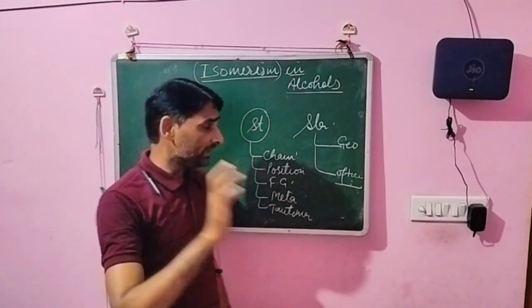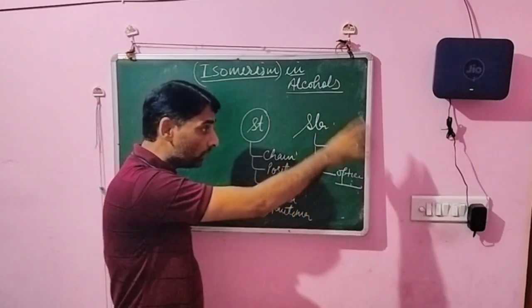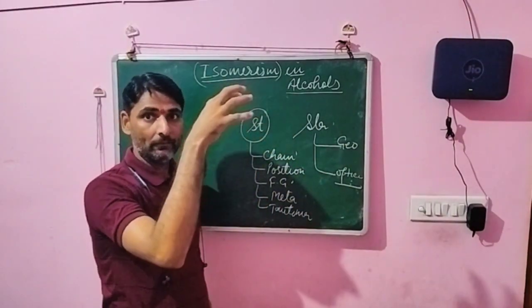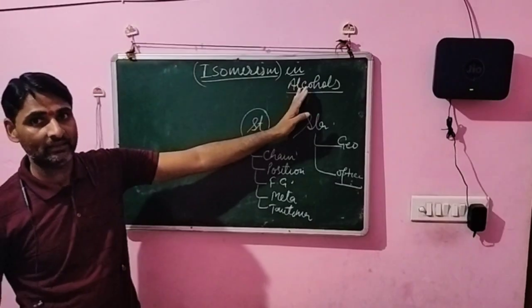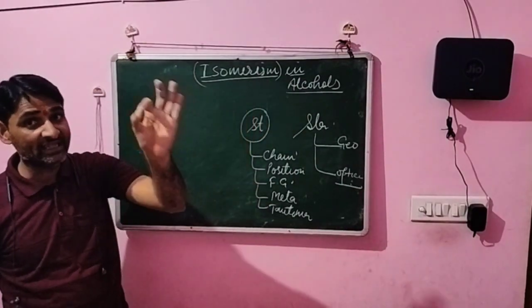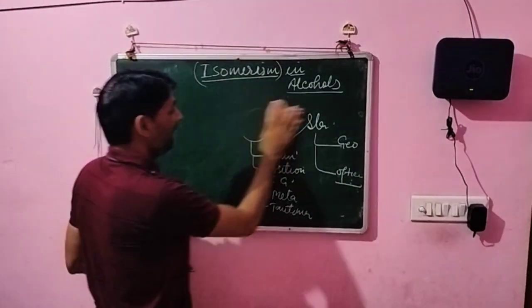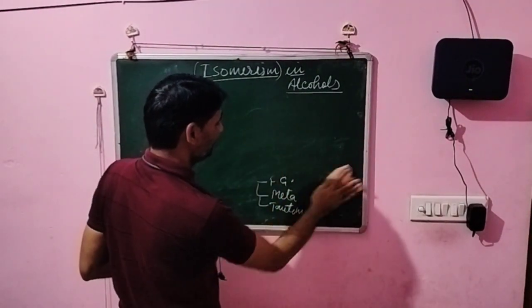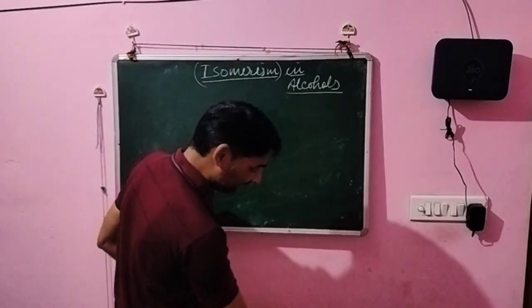But among all these 7, which isomerism is shown by alcohols? Now we discuss. All of you listen carefully. Dear students, alcohols generally represent the following types of isomerism.